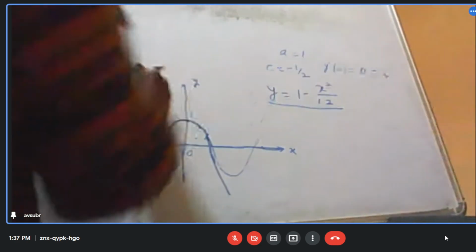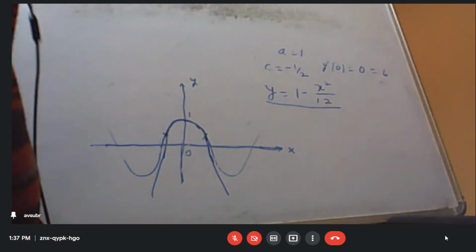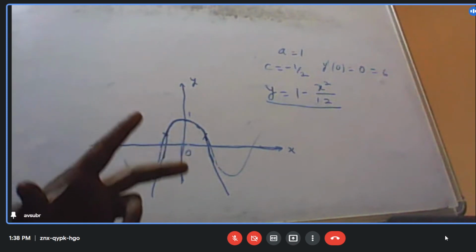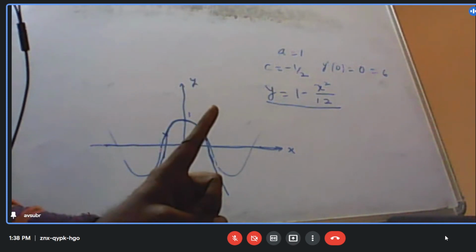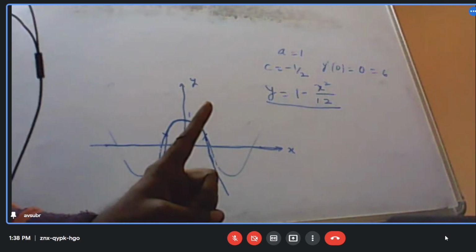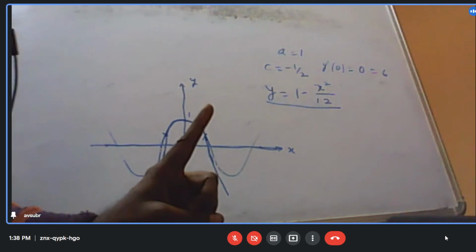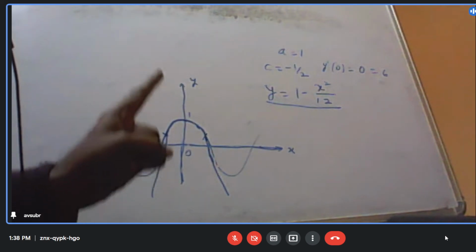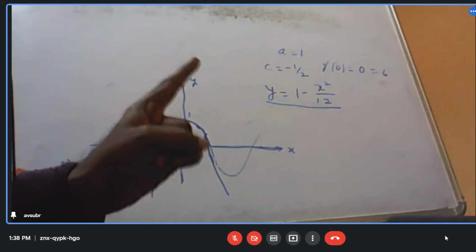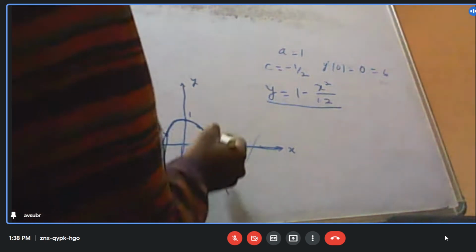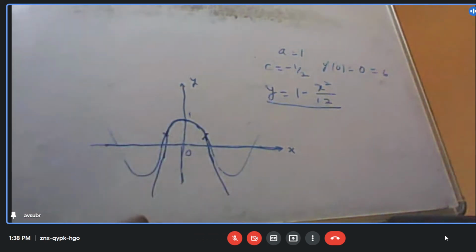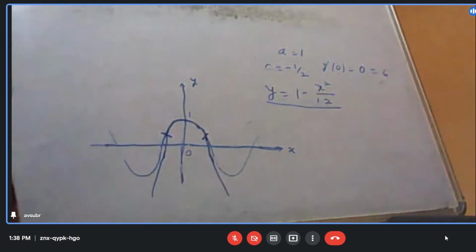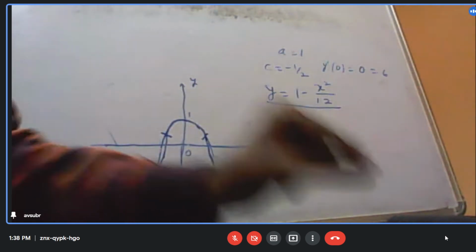Did you understand up to here? There is one very interesting thing here, and that interesting thing is that we know the value of y at only one point, and from that only value of y at one point, we are able to find the value of y at x which are a bit far away from x equal to 0.